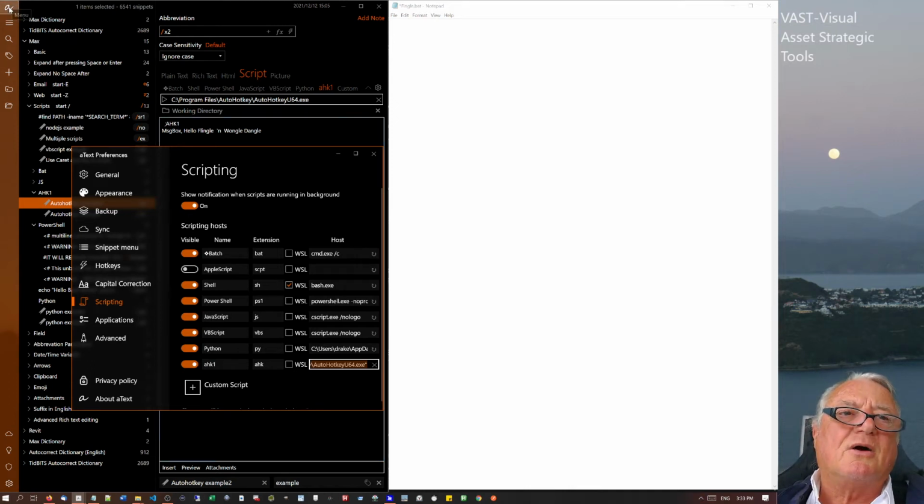I just briefly want to talk about aText premium version and the scripts in there. By default, you can actually get the batch scripts, PowerShell, JavaScript, VB script, and Python. You can get Bash or the S1, but you've actually got to put in the Windows Subsystem for Linux.